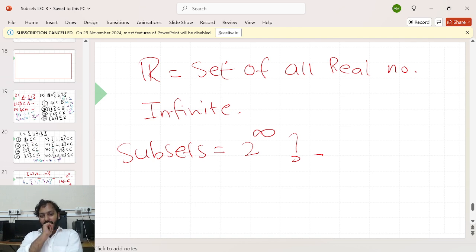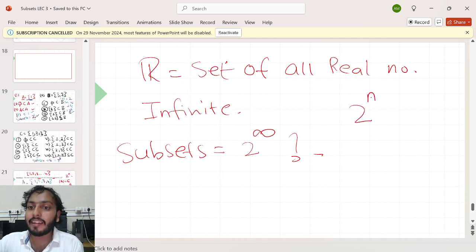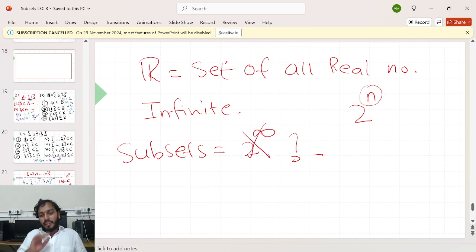It's not a valid way of saying 2 power infinite. I can say this formula only works when the set is finite. When you know how many elements are in the set, then you can tell how many subsets there would be. This is a wrong way of saying this. Just I want to make sure. Don't say this. This formula works only in the case of finite sets. If the set is infinite, I can say there will be infinitely many subsets, but I cannot say 2 power infinite. Please just escape from saying this statement.